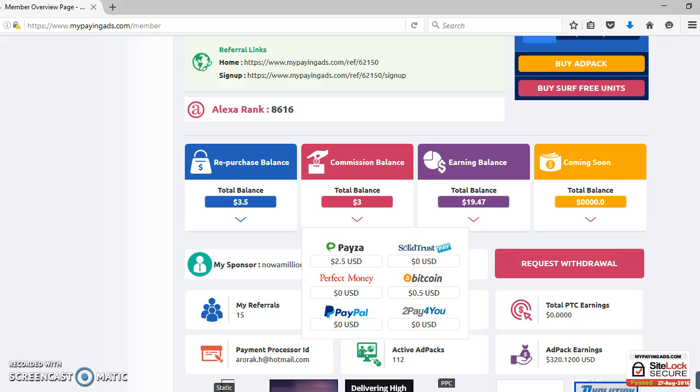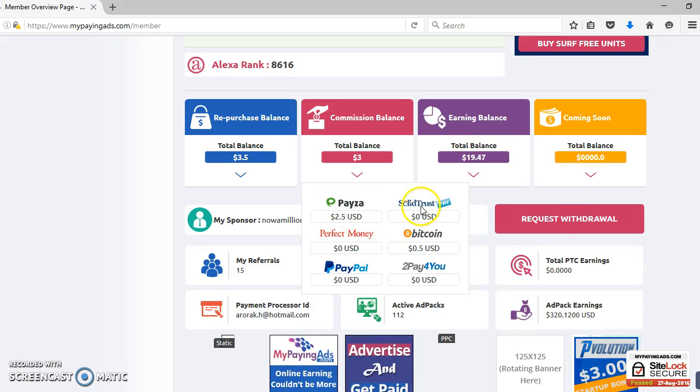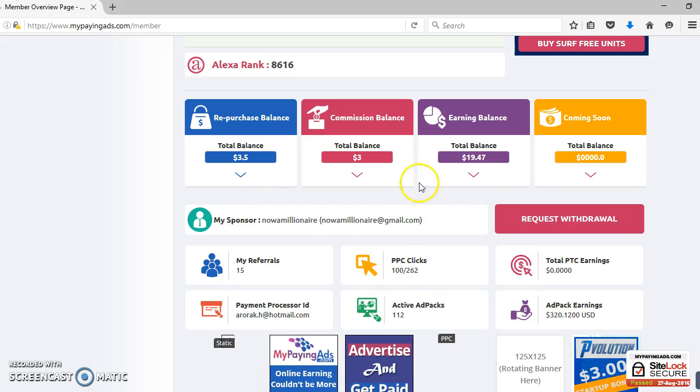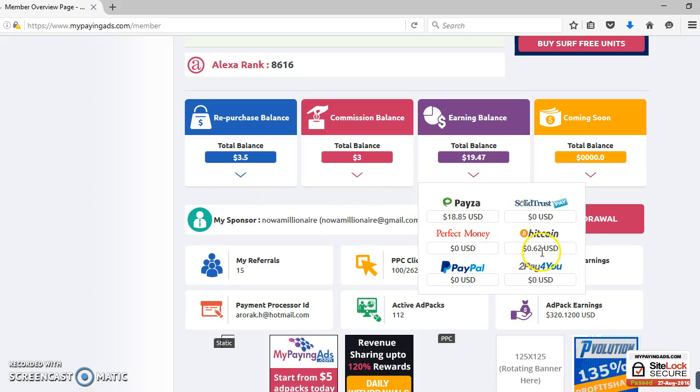These are different payment processes, guys. I work with Payza. There's Solid Trust Pay, Perfect Money, Bitcoin, PayPal. There's a guy in my team who has Bitcoin, so whenever he purchases shares through Bitcoin, I get paid commission in Bitcoin. And in earning, I have Payza earning and Bitcoin earning. Last night this Bitcoin earning was around $10. I've already bought shares with it, so this is the remaining balance right now.